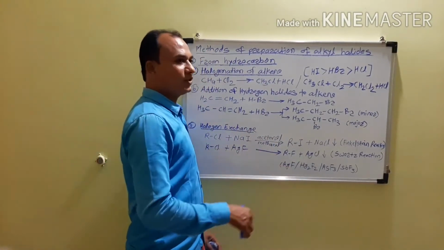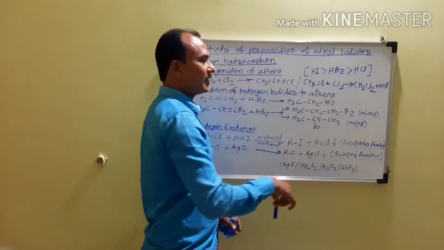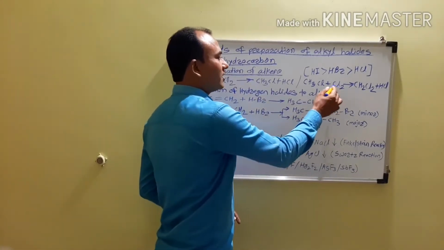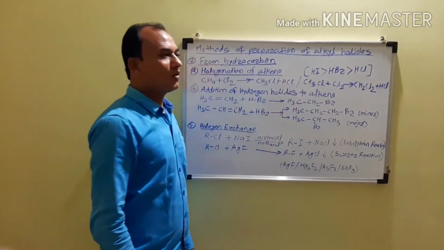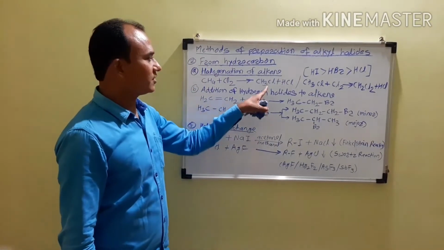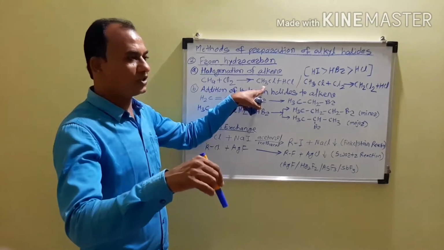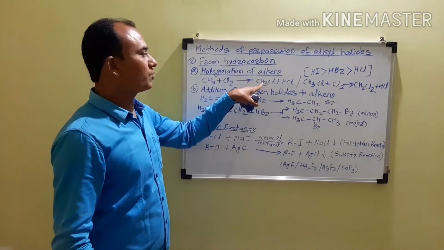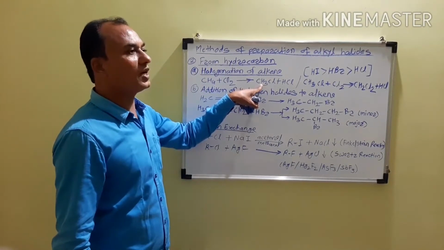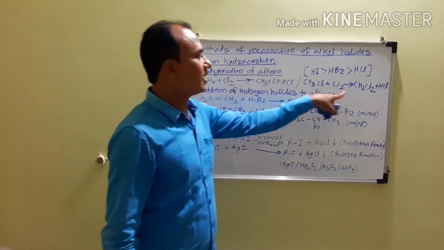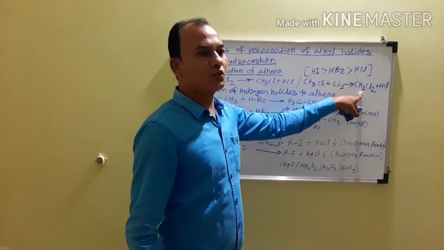If there is an excess of chlorine in the reaction mixture, this chlorine further replaces a hydrogen atom of the product CH3Cl, and it gives CH2Cl2.